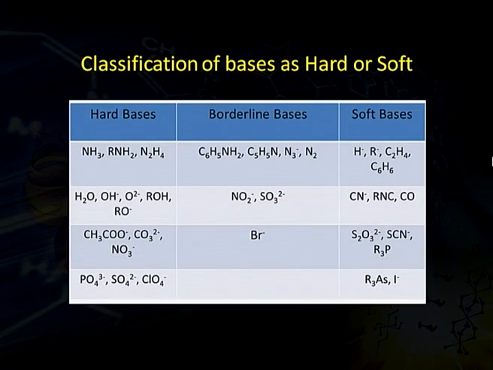Similarly, we have hard and soft acids and bases. Acids I have already classified and shown you the classification. Here is the classification of bases. We have hard bases, borderline bases and soft bases. In hard bases, we can see we have ammonia, primary amine, hydrazine. In soft bases, we have hydride ion, R minus ion, C2H4, C6H6 and many more examples as I have shown in this table. All these are examples of bases which are classified as hard, soft or borderline bases.